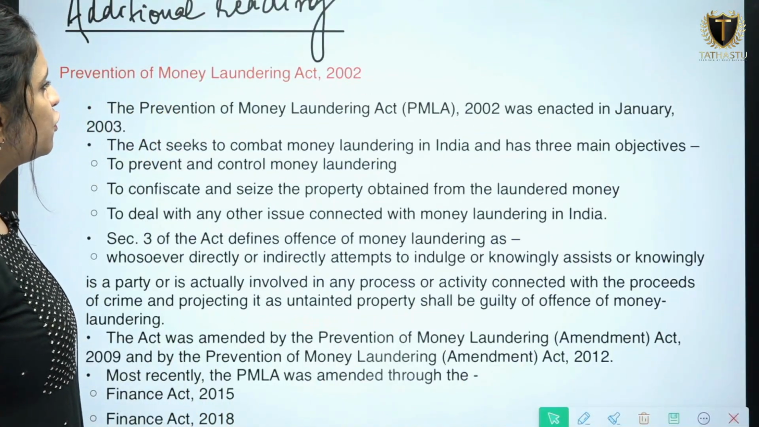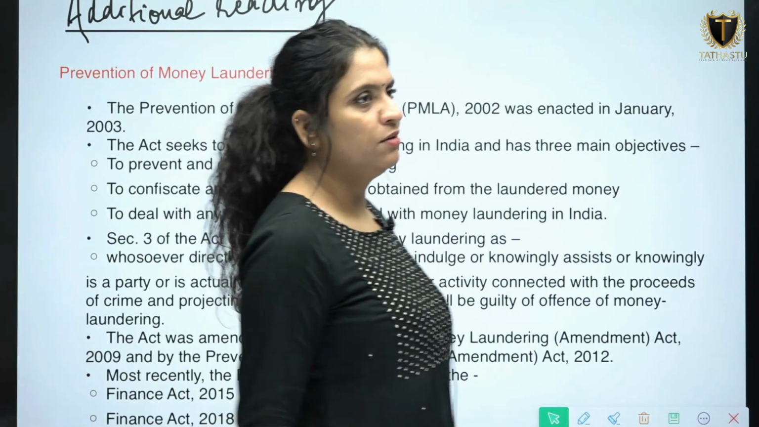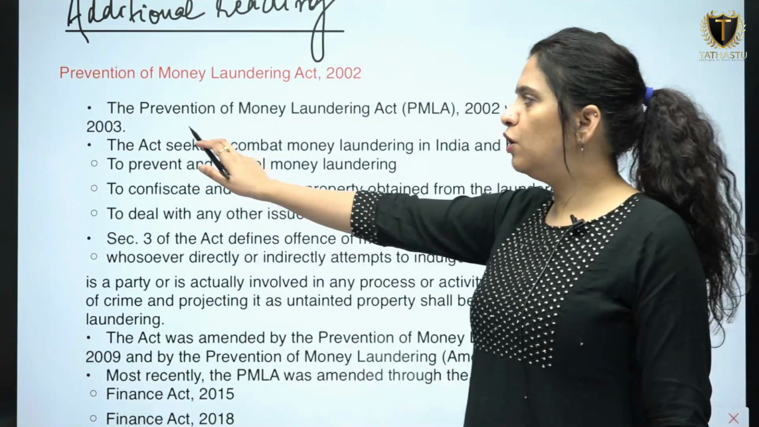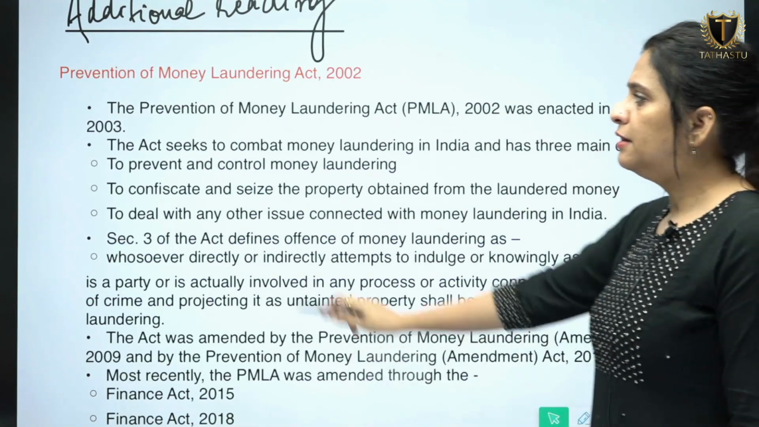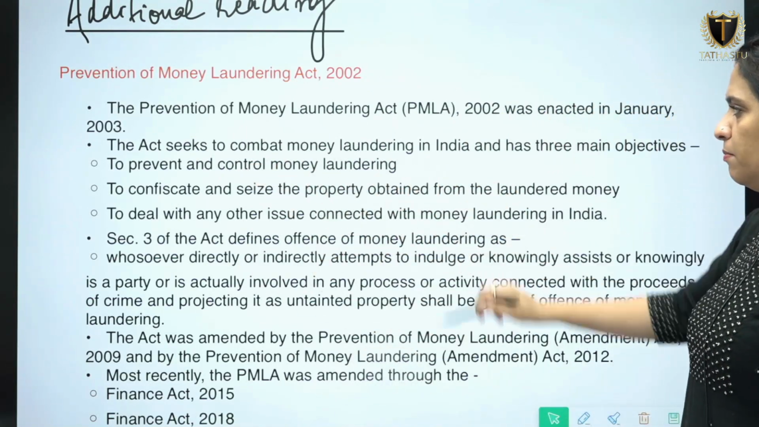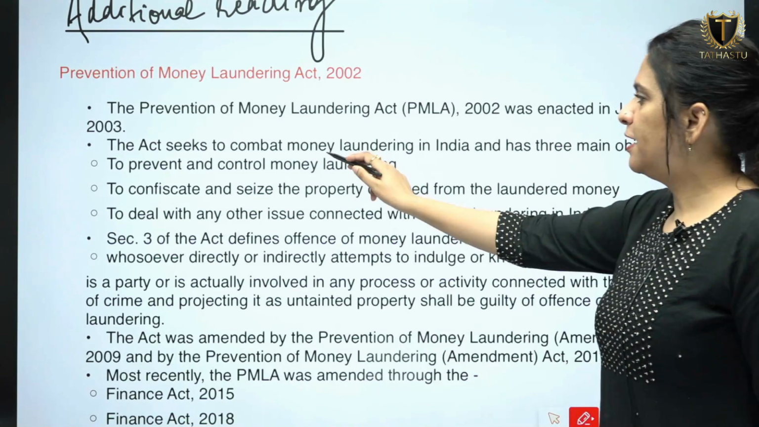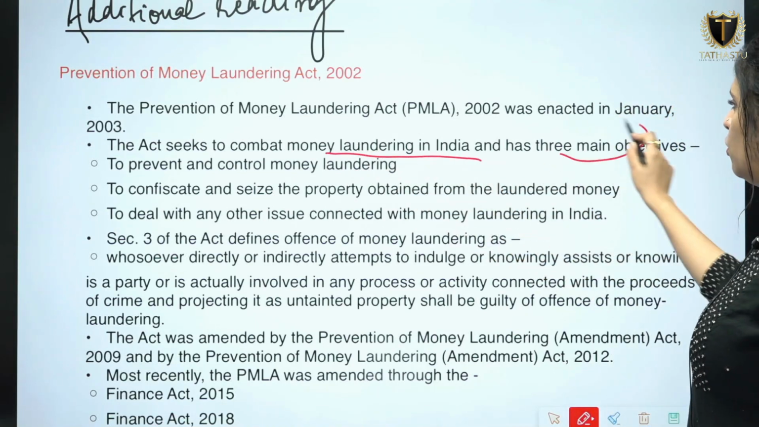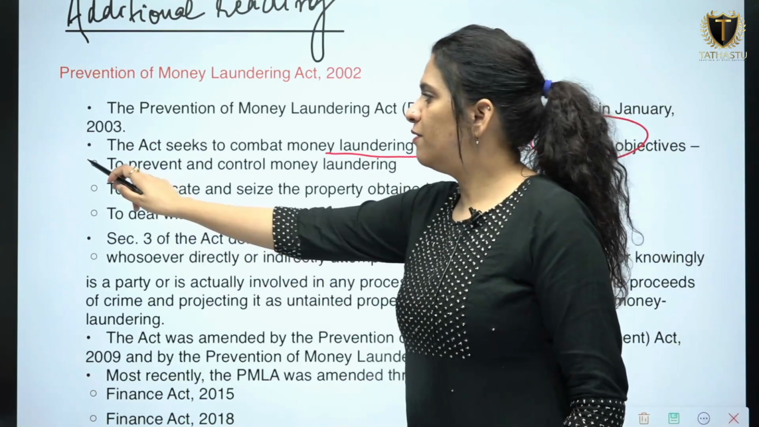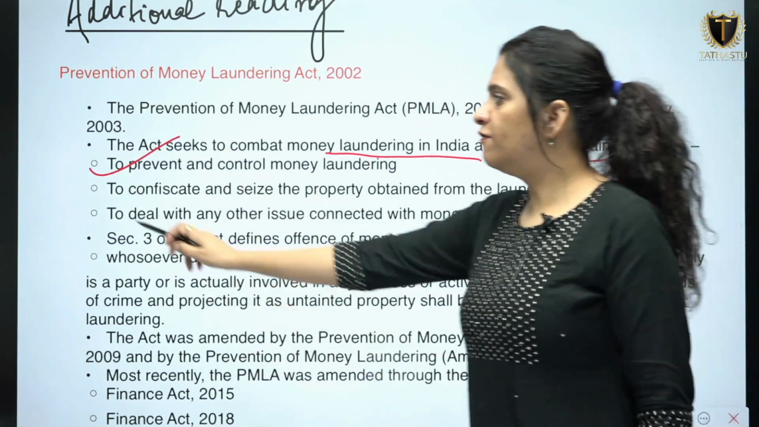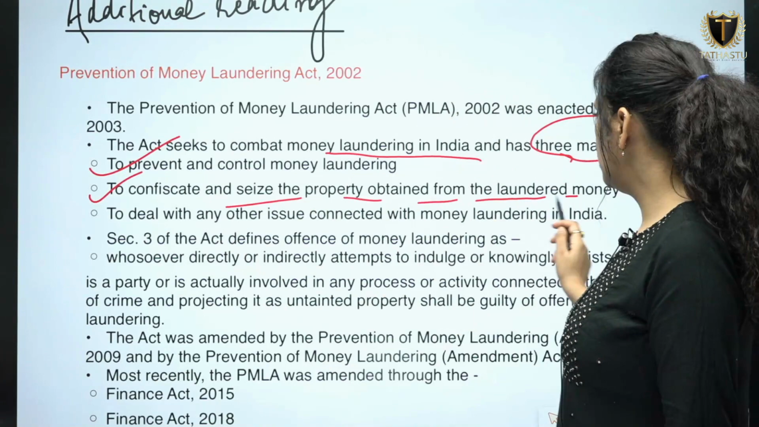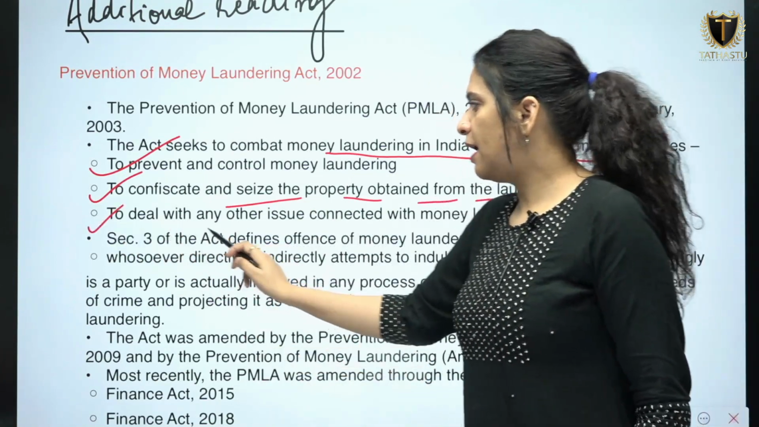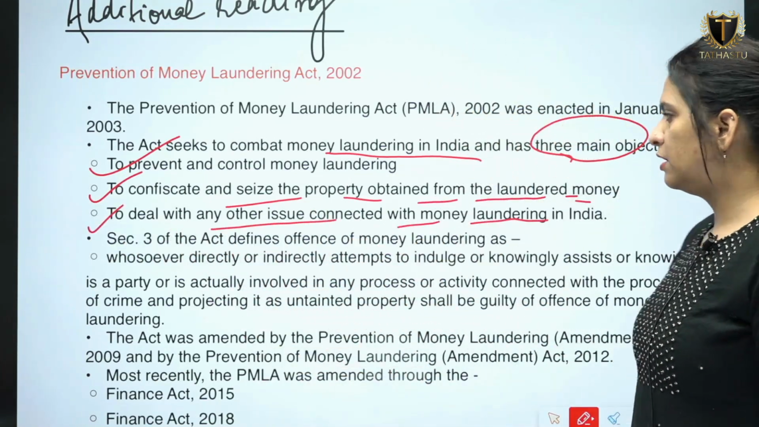So what is the Prevention of Money Laundering Act 2002? We have already gone through the Prevention of Money Laundering Act, which was enacted in January 2003. The act seeks to combat money laundering in India and has three main objectives. What are the objectives? To prevent and control money laundering, to confiscate and seize the property obtained from the laundered money, and to deal with any other issue connected with money laundering in India.